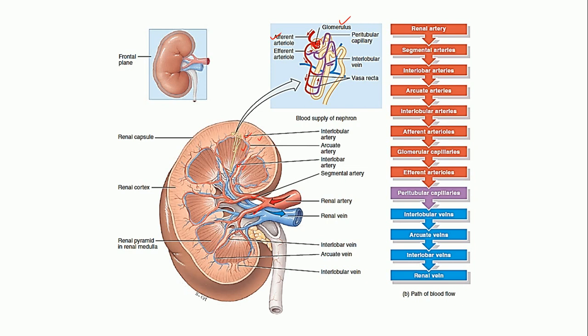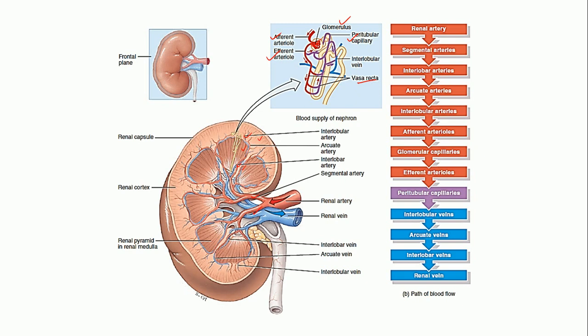Further, this network of capillaries will reunite to form another type of arteriole known as the efferent arteriole, which will further branch into another set of capillaries which is different in the cortex and the medulla. In the cortical region, the peritubular capillaries surround the tubular structures in the cortex, and in the medulla it is known as the vasa recta.